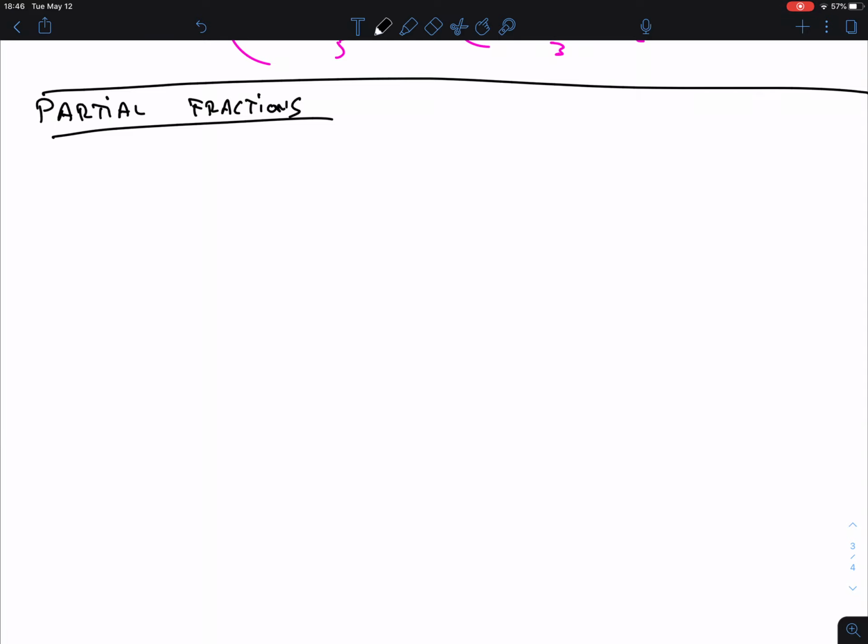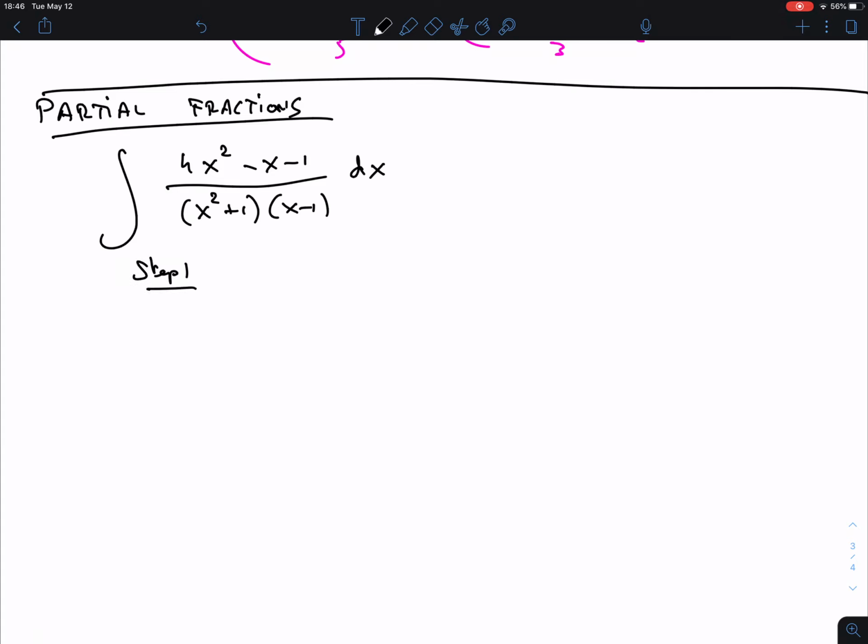Okay, so the partial fractions, I'm not going to work out every single one of them, but this one I want to do more: the integral of 4x squared minus x minus 1 over x squared plus 1 times x minus 1 dx. So step 1, if the degree was too high, then we had to divide, but that's not the case. So let's keep on with the steps as we had set them up before.